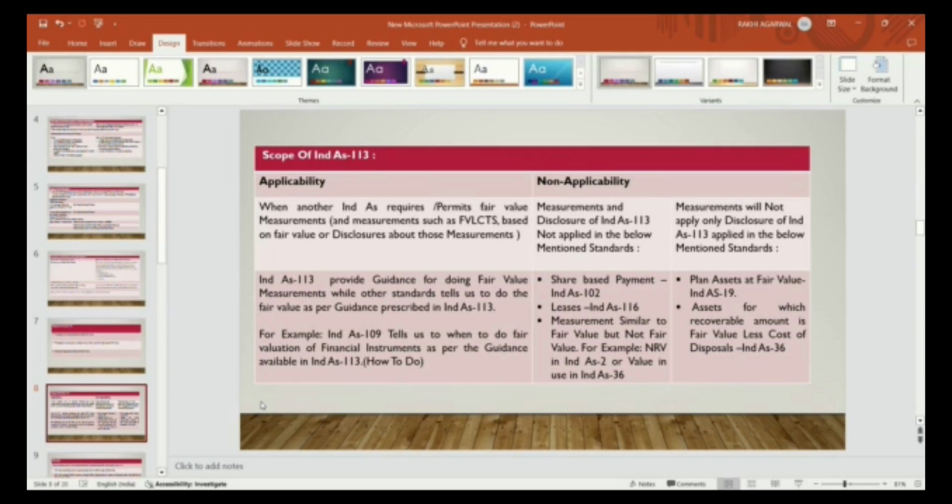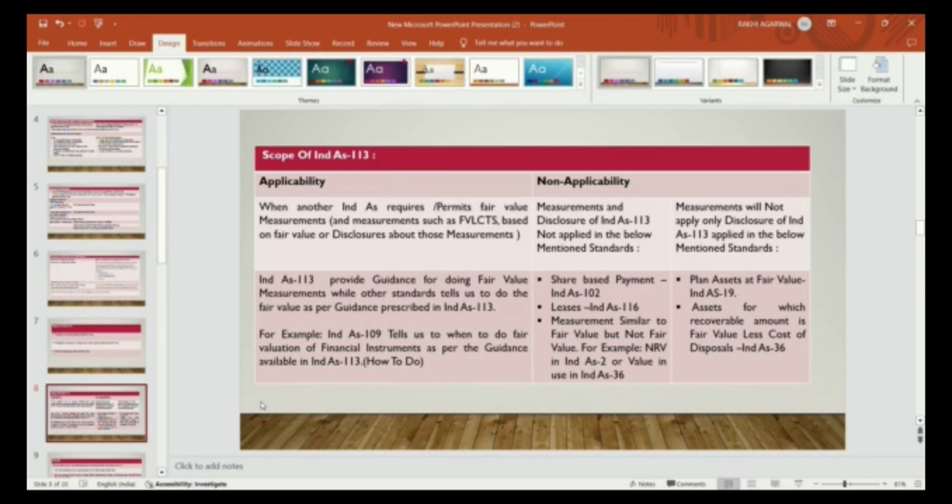For example, Ind AS 109 tells us when to do fair value, while how to do fair valuation is as per the guidance available in Ind AS 113. Ind AS 109, Ind AS 40 and Ind AS 105 tell us when to do the fair valuation, and Ind AS 113 provides how to do the fair valuation.